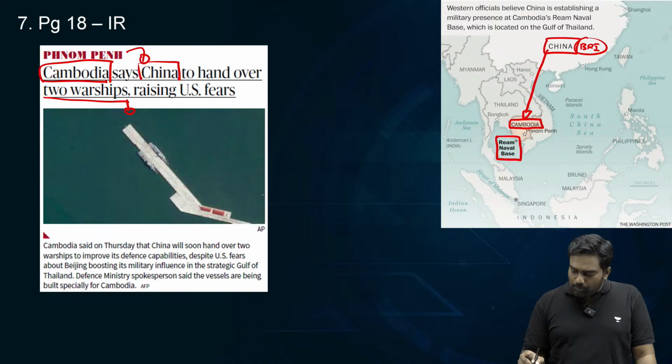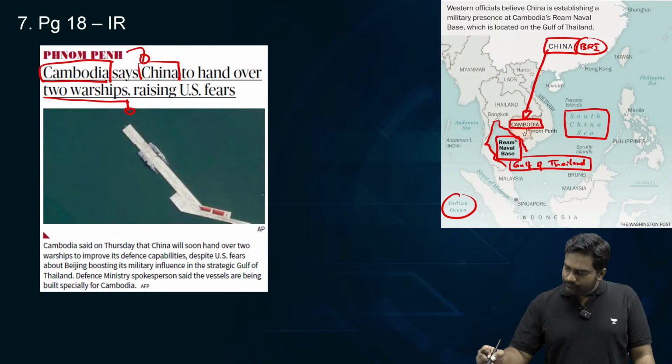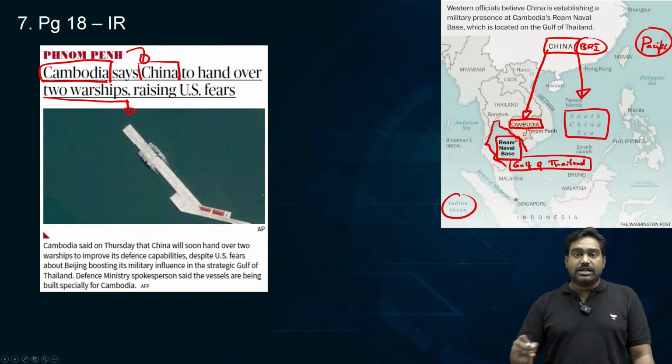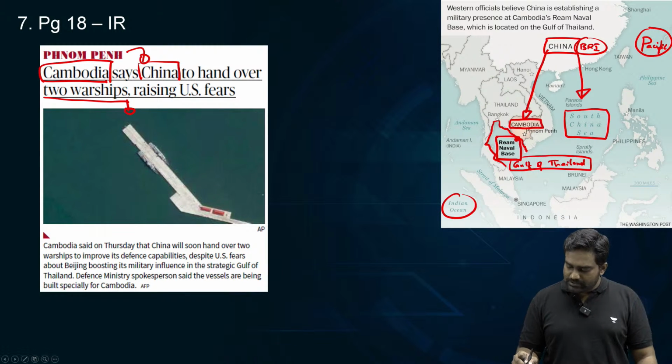Now, this water body here is a very crucial water body. It's the Gulf of Thailand. The Gulf of Thailand that you see over here is a key part of the South China Sea and a vital link between Indian Ocean and the Pacific Ocean. So, China, which is already dominating South China Sea, has expanded its influence into Gulf of Thailand, and China has plans to set up a naval base, a potential military base in Cambodia over here, the Ream naval base.